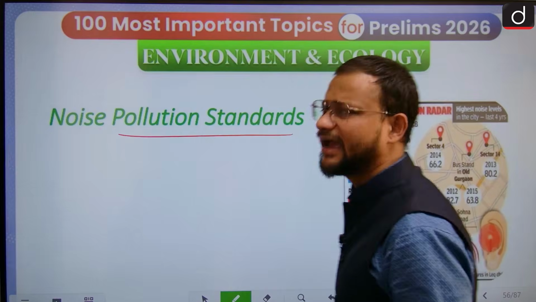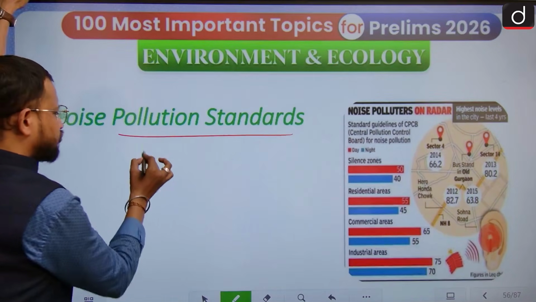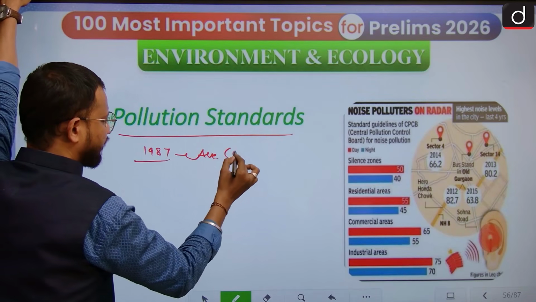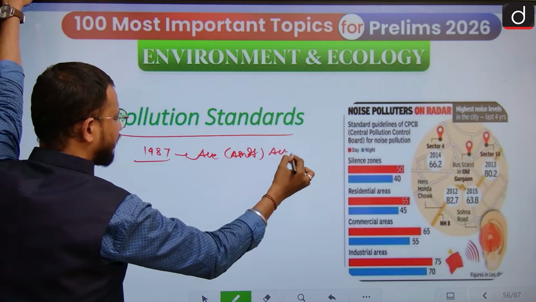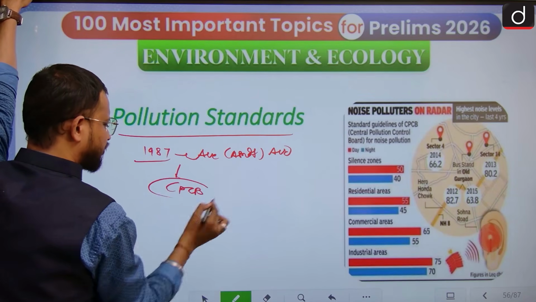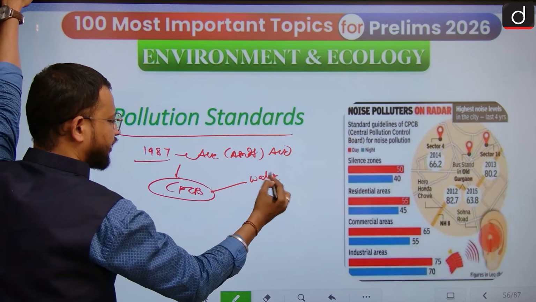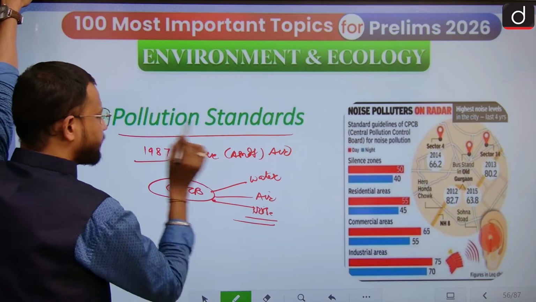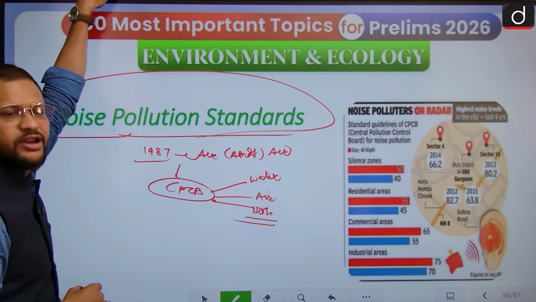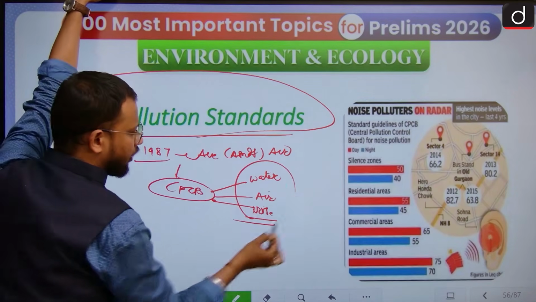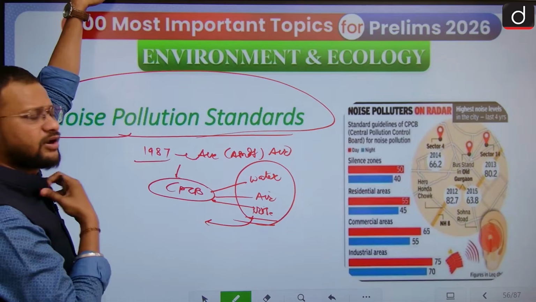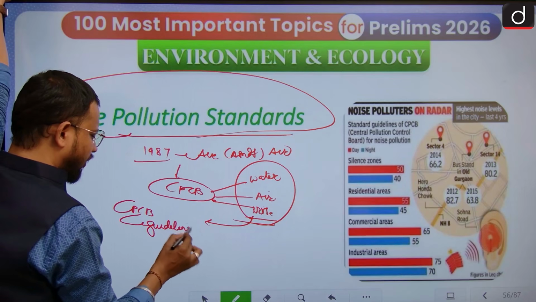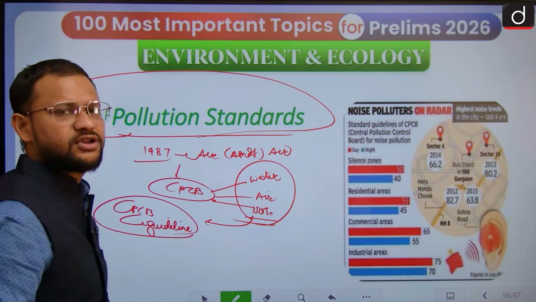Noise pollution standard. See guys, noise pollution as pollution was actually recognized in 1987, under the Air Amendment Act 1987. Authority was given to CPCB, the Central Pollution Control Board, which already has the mandate to control water pollution and air pollution. Now noise pollution has been further added. So this noise pollution control is very important. Taking power from this act, CPCB has issued guidelines and noise emission standards for noise control itself.